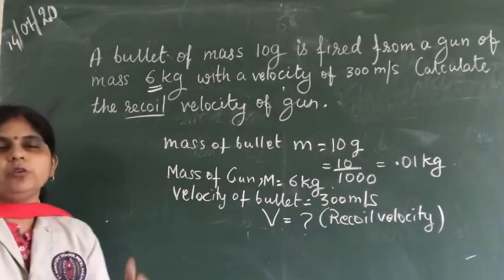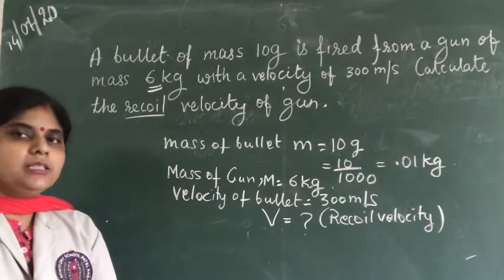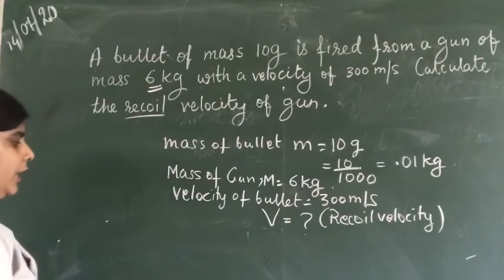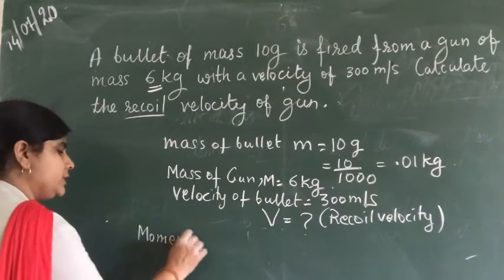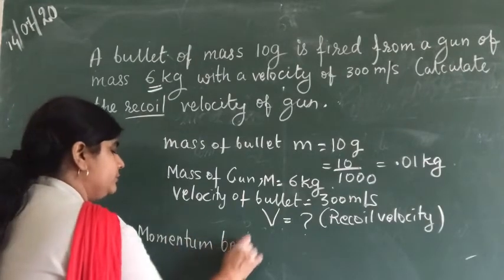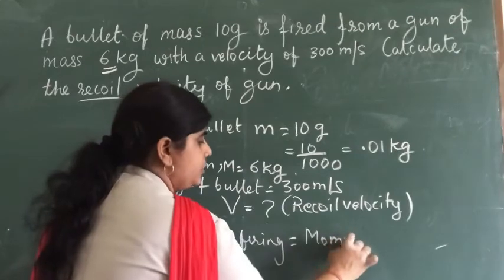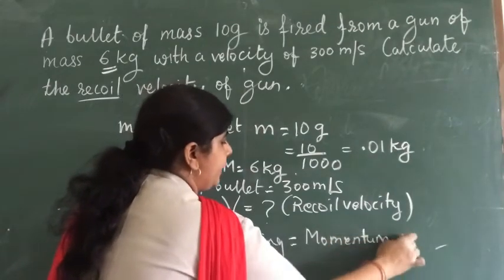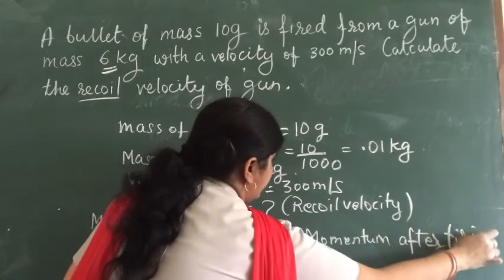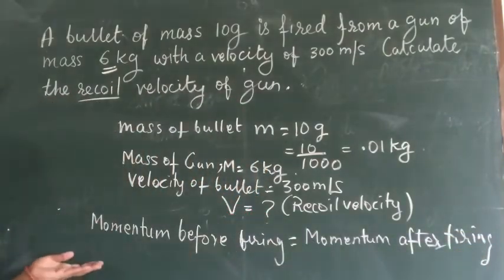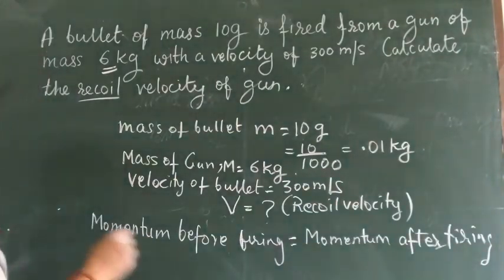So what am I going to use? We know the law of conservation of momentum. Total momentum before firing will be equal to total momentum after firing. First I need to find out the total momentum before firing. Children, just think, what is momentum?